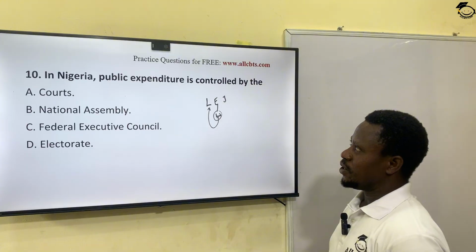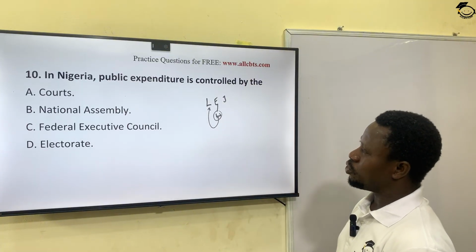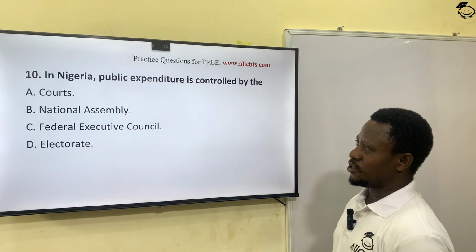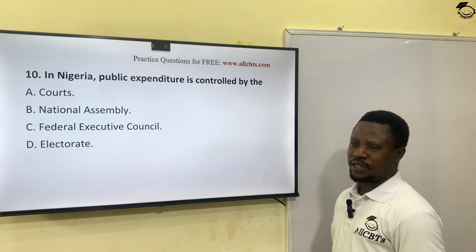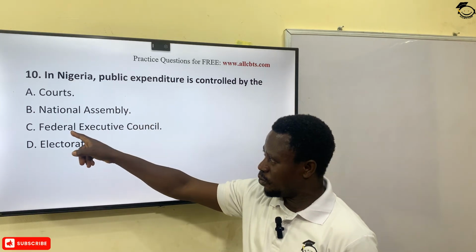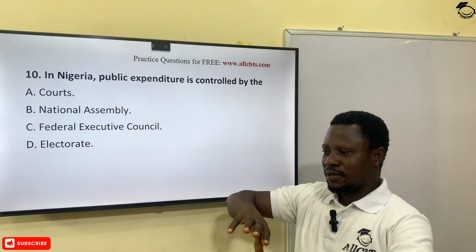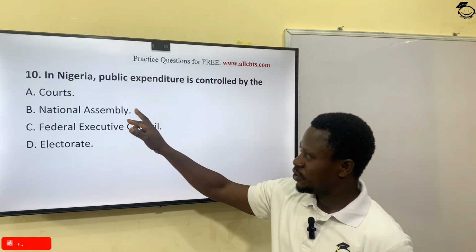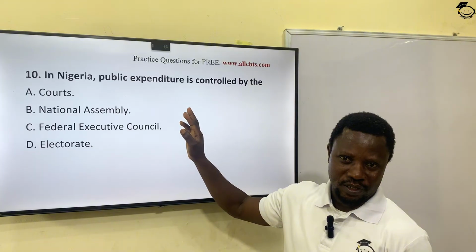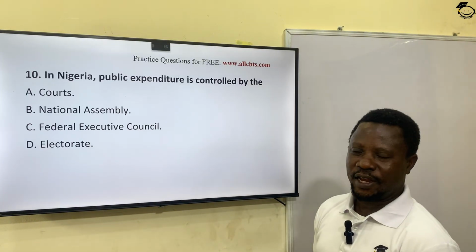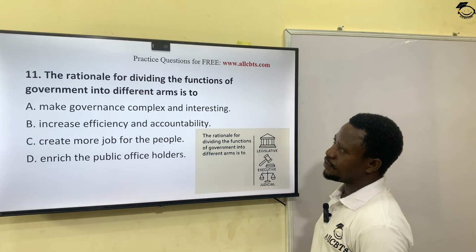So public expenditure is controlled in Nigeria today by who? A, the courts, B, National Assembly, C, Federal Executive Council, D, the electorate. Just like what I just explained to you, the answer is National Assembly. Though the expenses are designed by the executive, they cannot spend such money until the National Assembly approves it, right? So the correct answer here is the National Assembly. Let's see the next one.